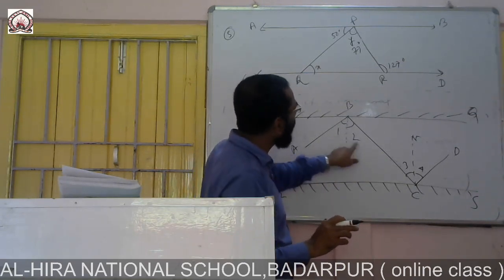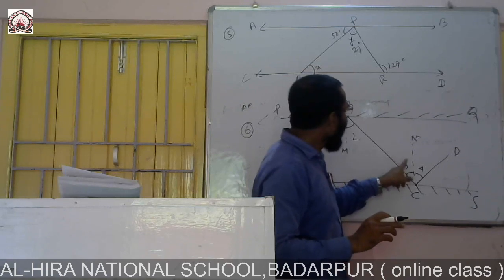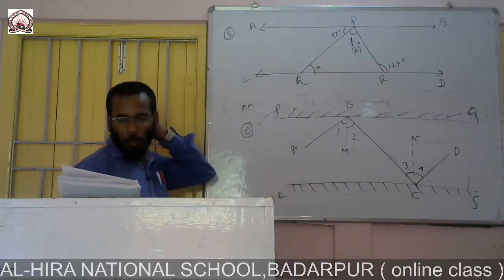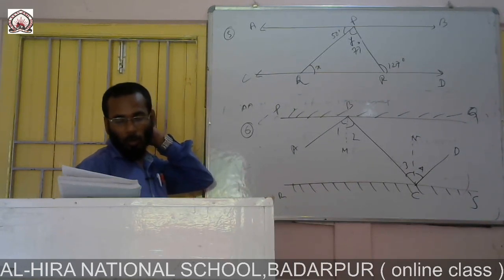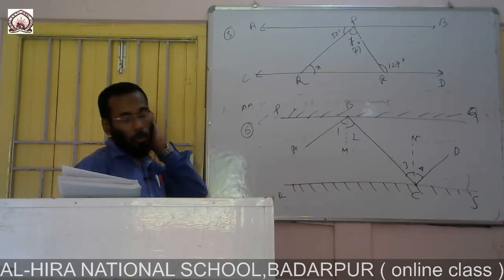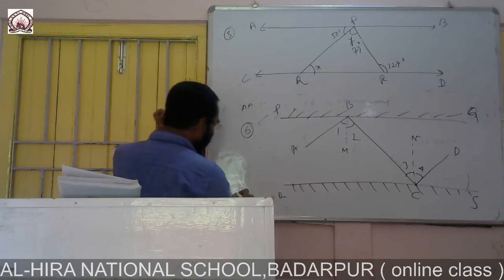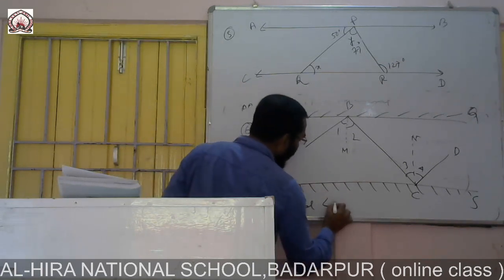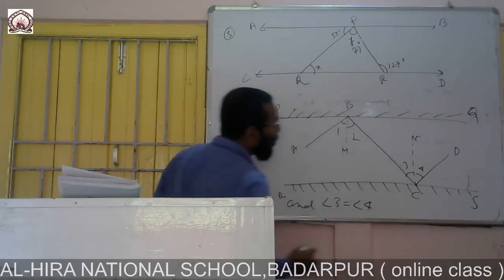So angle 1 equals angle 2 and angle 3 equals angle 4.